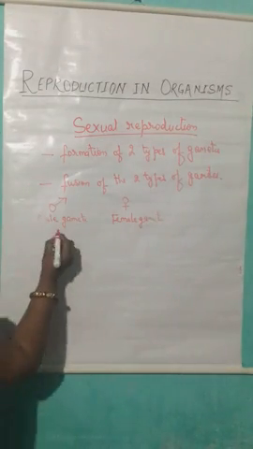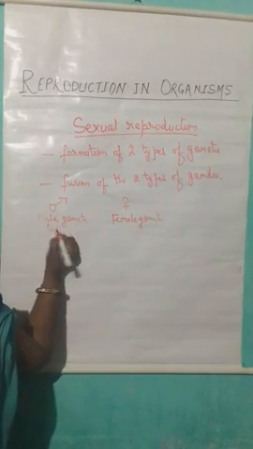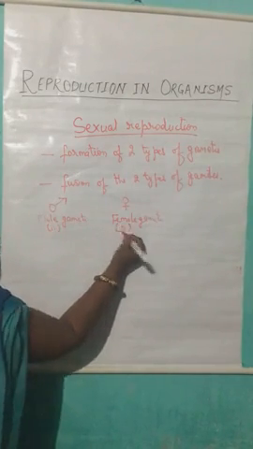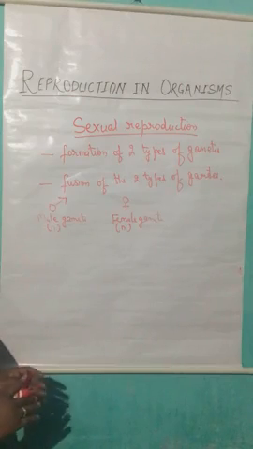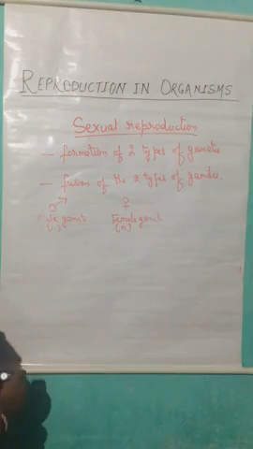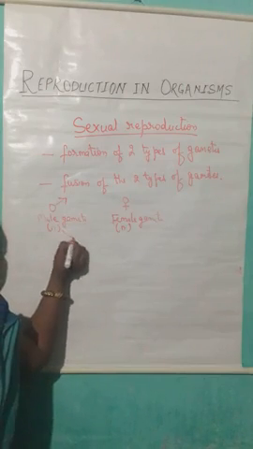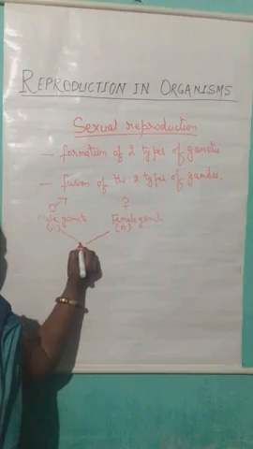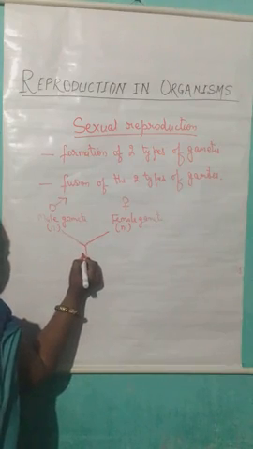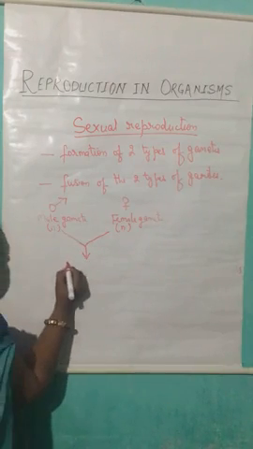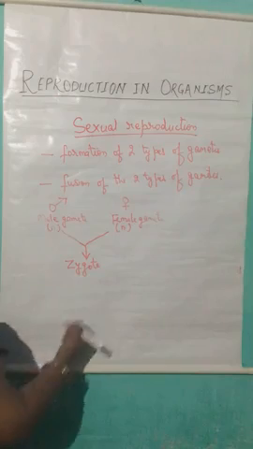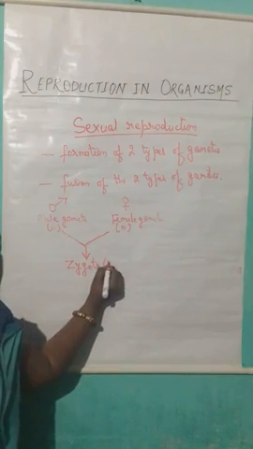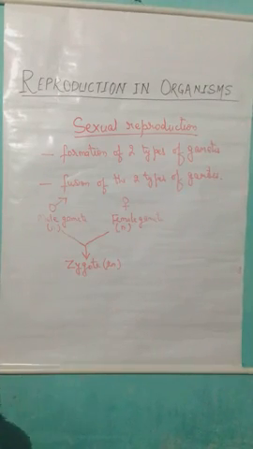We know that the chromosome number here is n, because they are haploid cells. After the formation of the gametes, the gamete transfer takes place, and after that there is the fusion of the male gamete with the female gamete, which leads to the formation of the zygote, which has 2n number of chromosomes, or we can say it is diploid in nature.